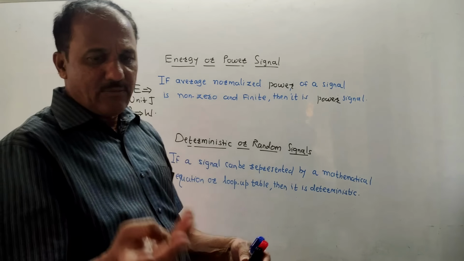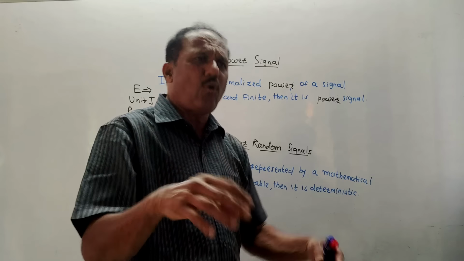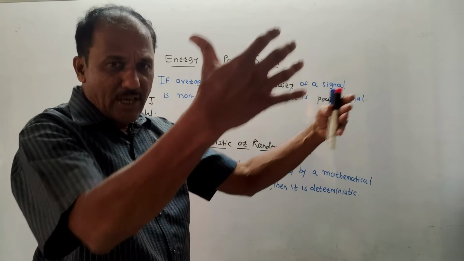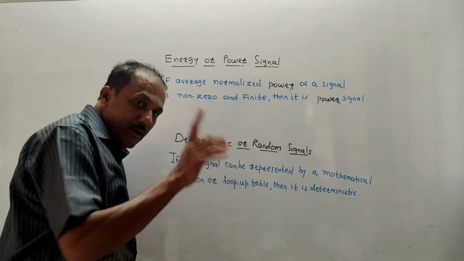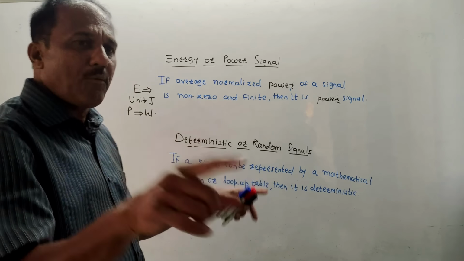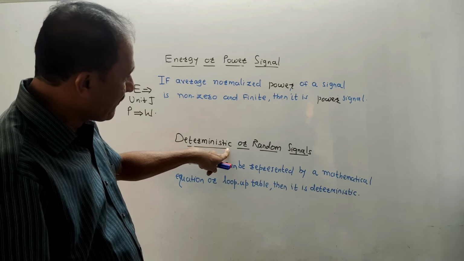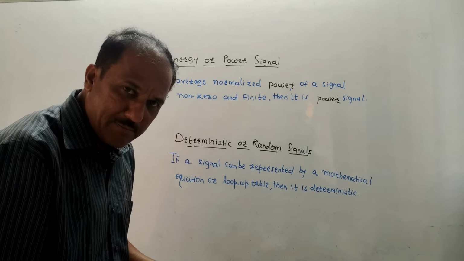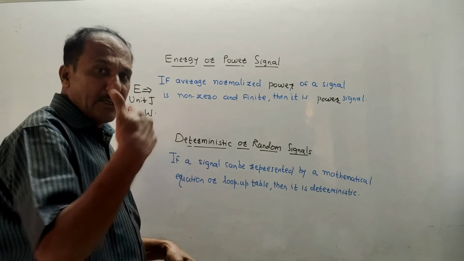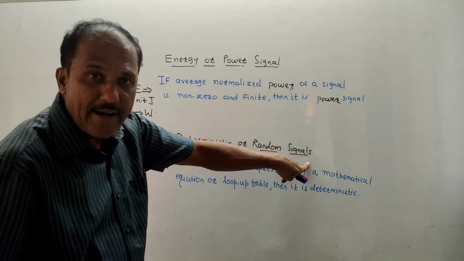For example, sine wave, cosine wave, triangular wave, square wave: all the signals we use in practical cases are deterministic because the mathematical formula of such signals is available. If this is not the case, meaning you cannot represent it mathematically or by using any truth table, it is known as a random signal.